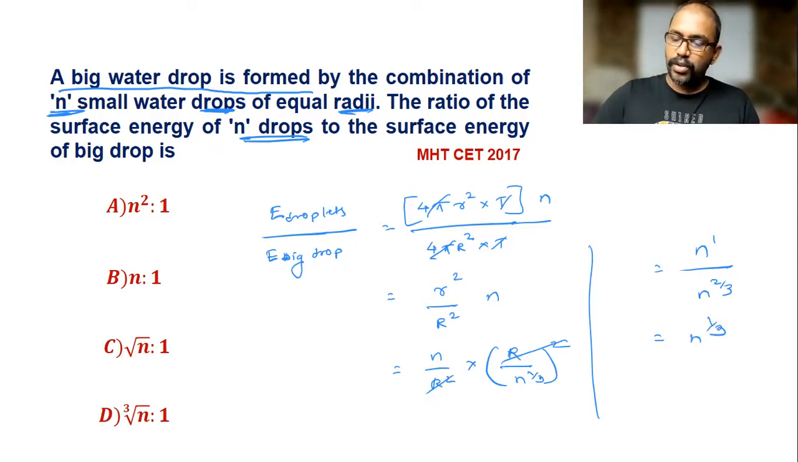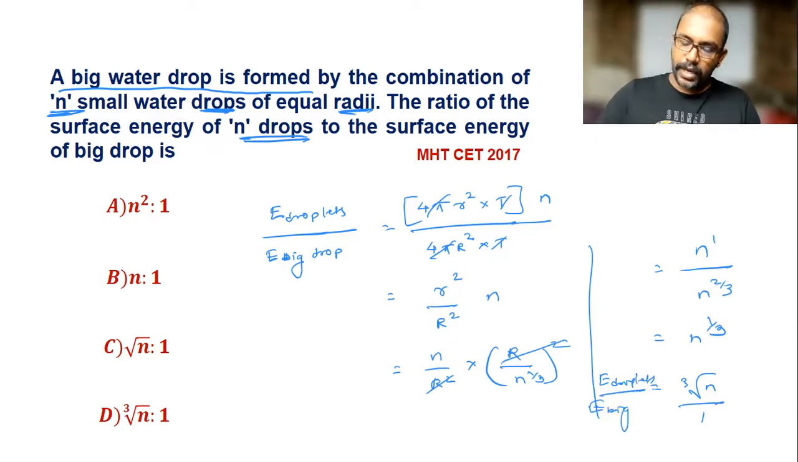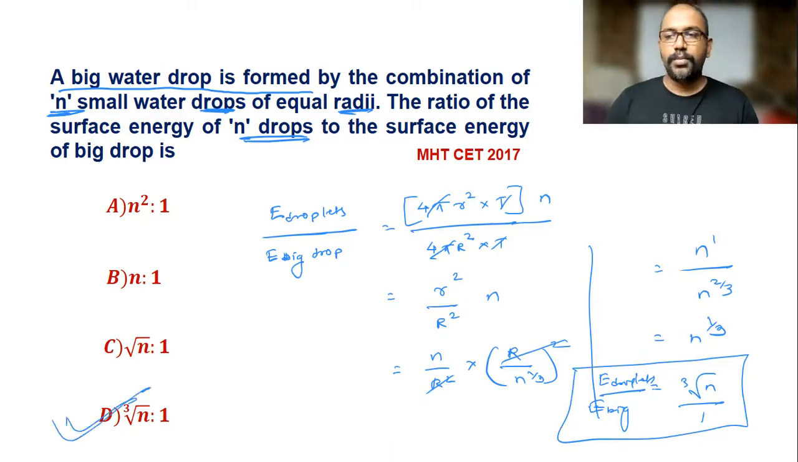So n raised to 1 by 3 means the cube root of n divided by 1. So this is E for droplets divided by E for the big drop. And it is written in option D. So option D is the correct option for this question.